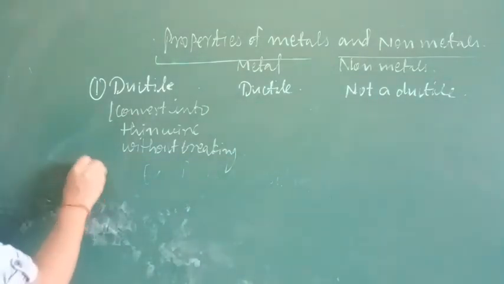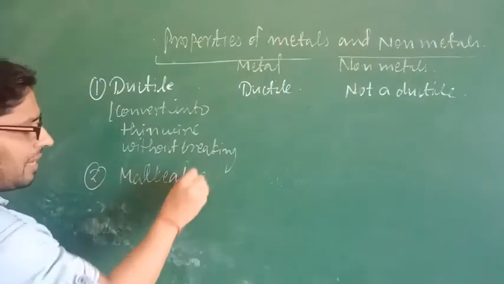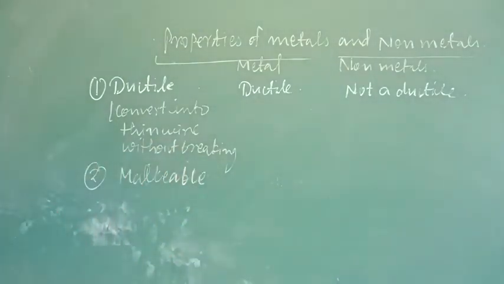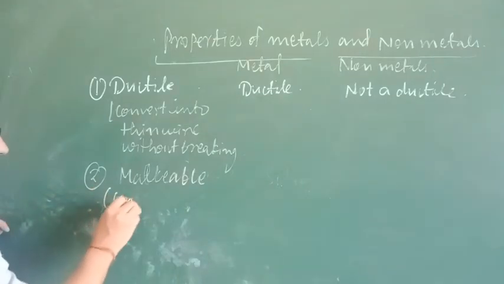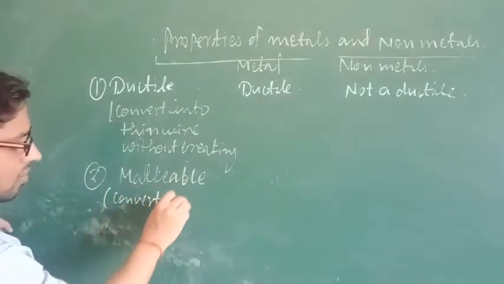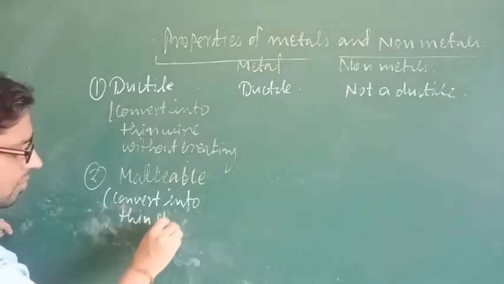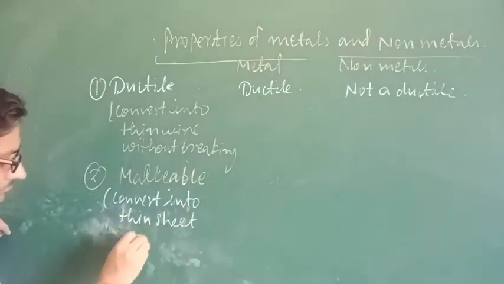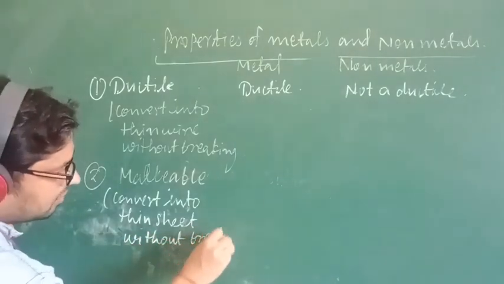Second property is malleable. Malleable means it can be converted into a thin sheet without breaking. I am writing that also in brackets: convert into thin sheet without breaking.